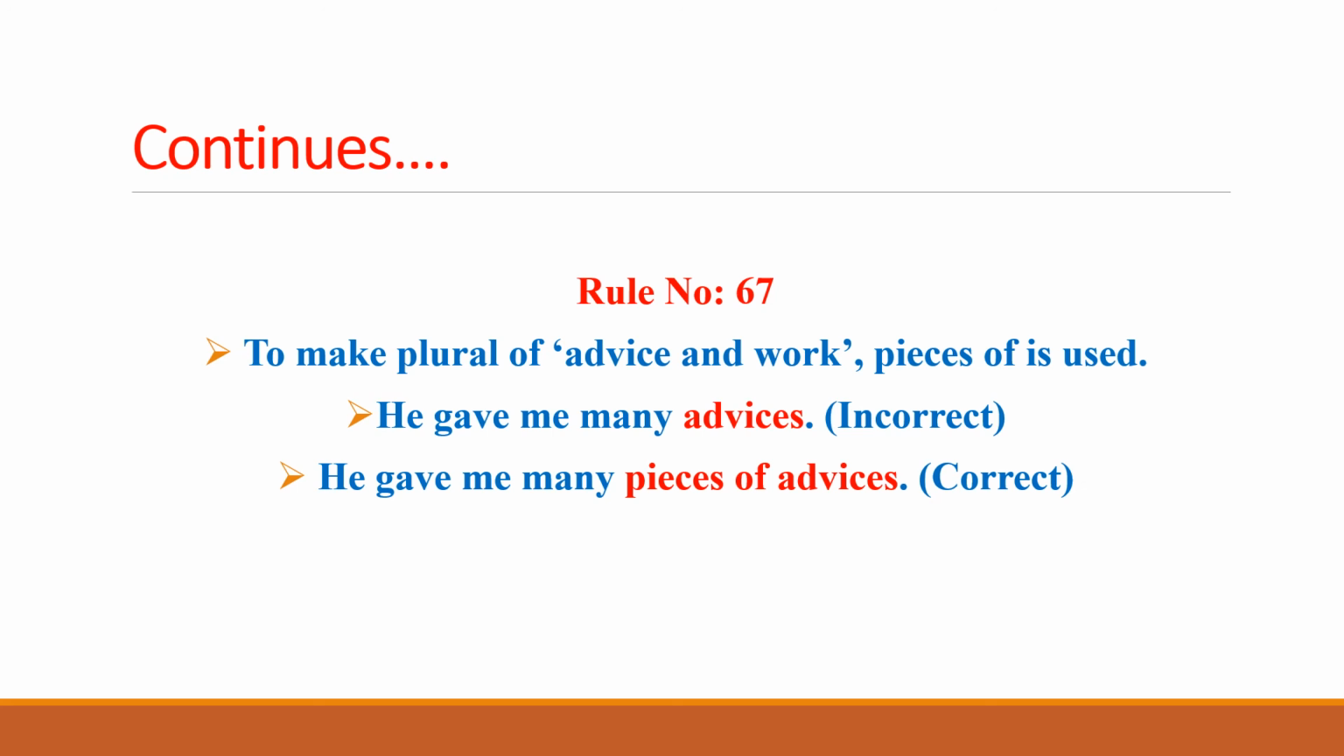For example, the first sentence, he gave me many advices, is an incorrect sentence, because advices cannot be directly made plural. Rather, we have to add pieces of with that one in order to make it plural. So he gave me many pieces of advice is the correct sentence, whereas he gave me many advices is the incorrect structure, because we cannot directly add s or es with advice or work in order to make them plural.